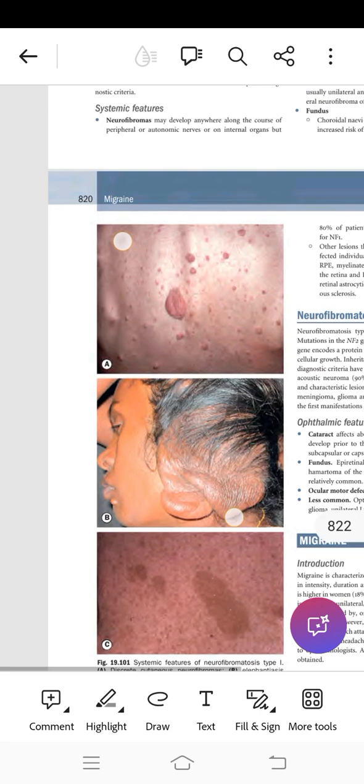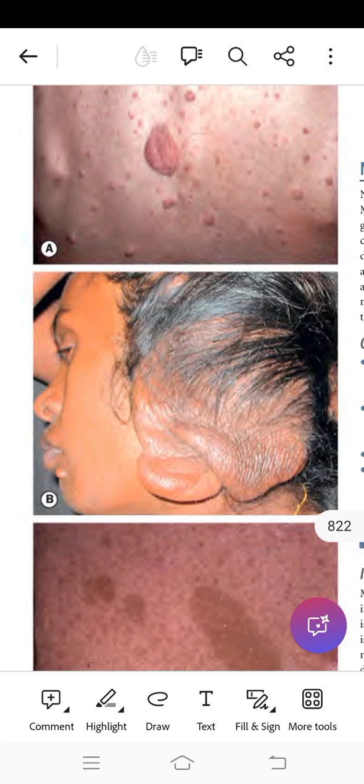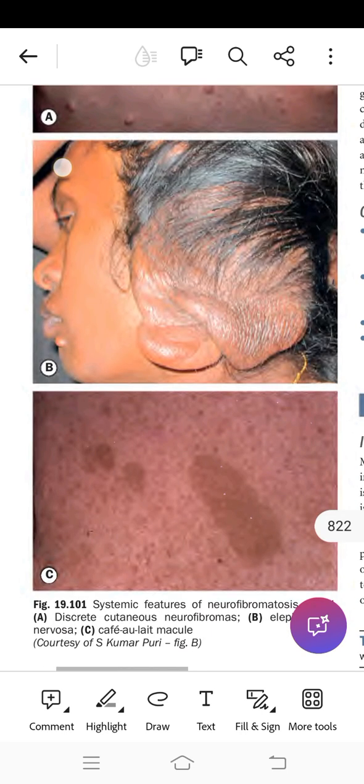Systemic features are neurofibromas, shown in picture A. Excessive cell growth leading to elephantiasis nervosa is present in picture B. And the third one is macules. These macules are specially called café-au-lait spots or café-au-lait macules. These are the systemic features. Some other systemic features involve axillary and inguinal freckles. There will be hyperpigmentation, and there will be skeletal abnormalities like short stature and facial hemiatrophy.